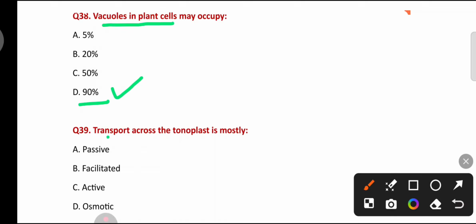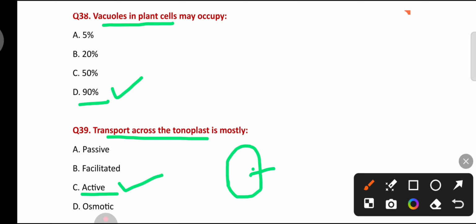Transport across the tonoplast is mostly passive, facilitated, active, osmotic. The transport across tonoplast is mostly active and it requires energy because the concentration inside the vacuole is more than the intracellular space.